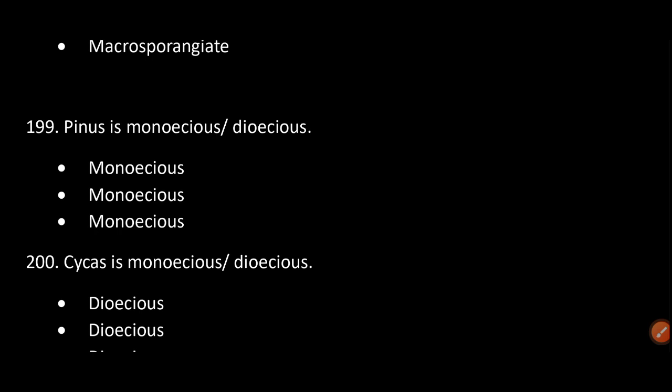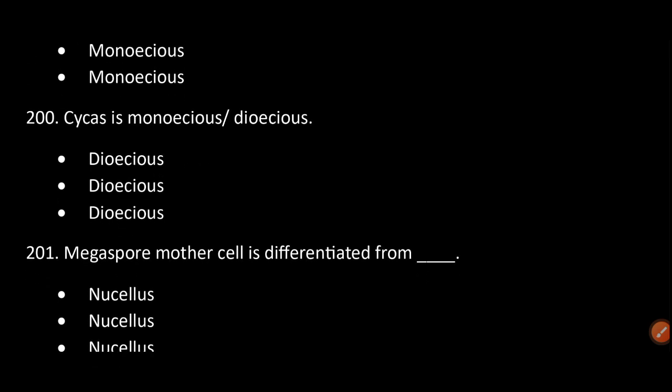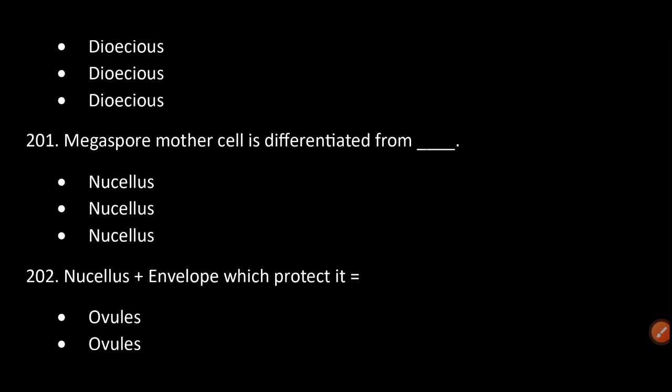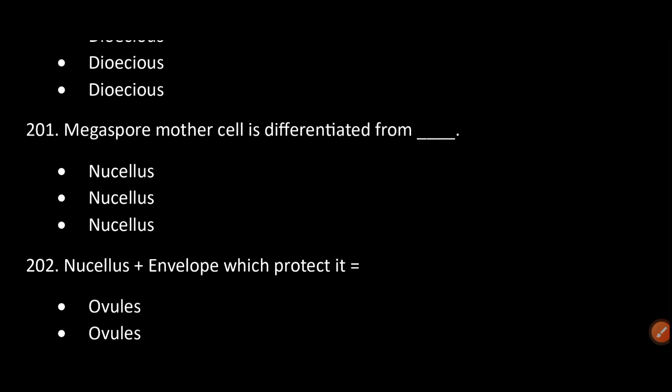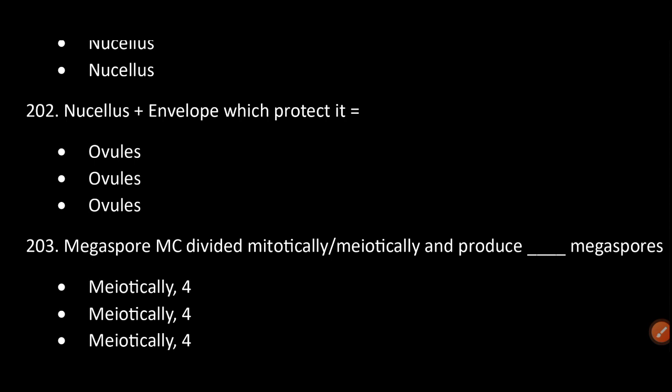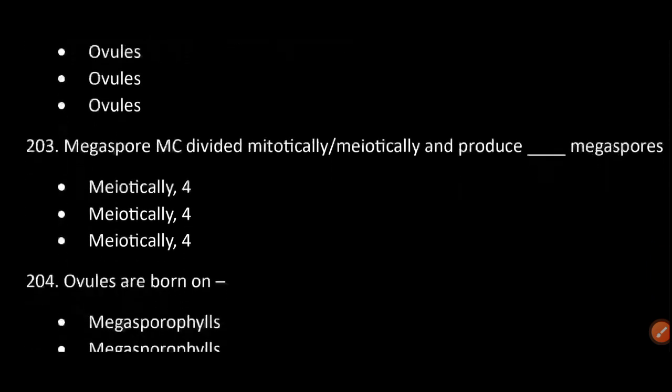Pinus is monoecious or dioecious? Monoecious. Cycas is monoecious or dioecious? Dioecious. Megaspore mother cell is differentiated from nucellus. Nucellus plus envelope which protect it is the ovule. Megaspore mother cell divides mitotically or meiotically and produces four megaspores? Meiotically, 4.